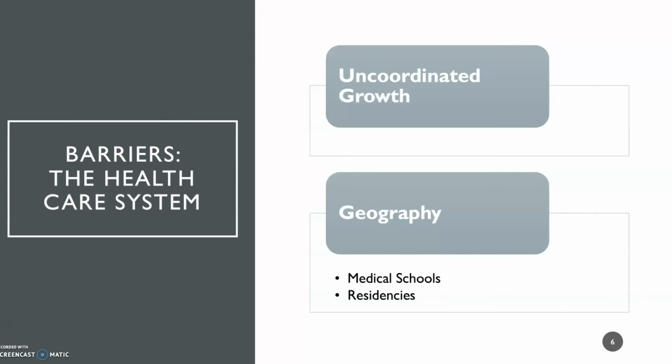And then the geography of these medical schools and residencies is also a barrier. 99% of all residencies are in urban or suburban areas. So we're training people to be doctors and healthcare providers in suburban or urban areas, not in rural areas. Most people also practice where they go to school or where they have their residency. So if we're sending 99% of our healthcare providers to urban or suburban areas, that's 1% of the doctors trained for the 20% of the US population that actually lives in rural areas.